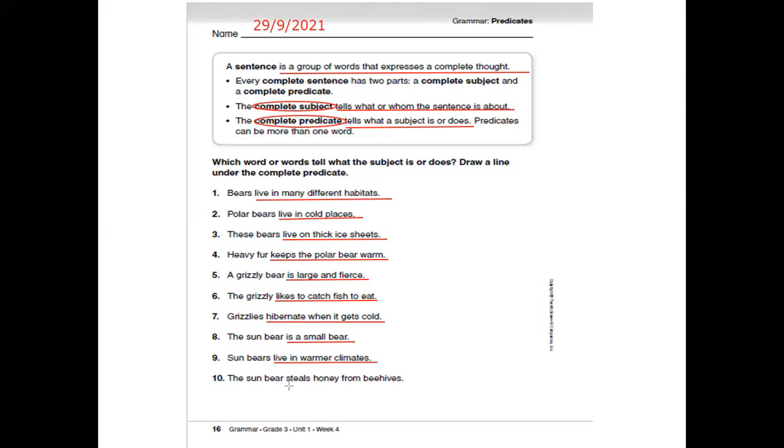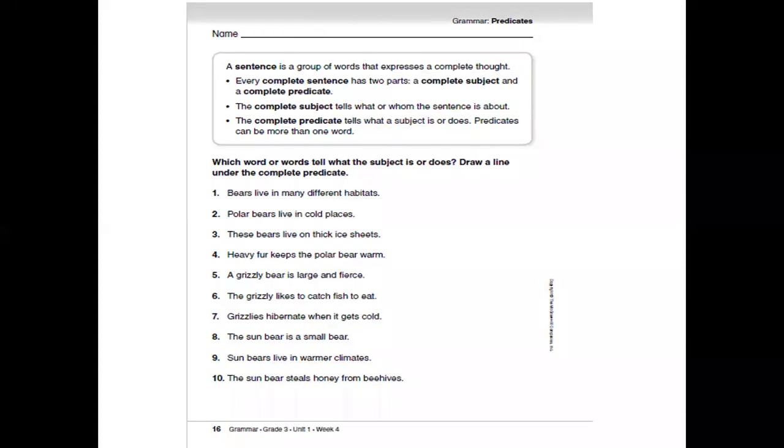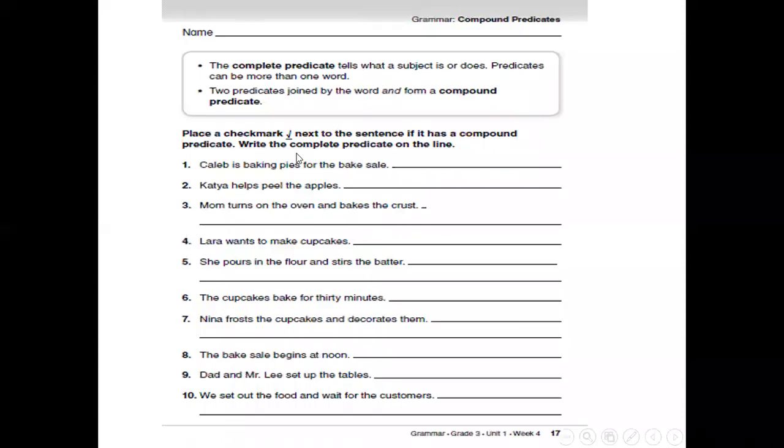The sun bear is the subject. What about them? Steals honey from beehives is the predicate. So the subject tells us whom or what the sentence is about, while the predicate tells us something about the subject. So the complete predicate tells what a subject is or does.